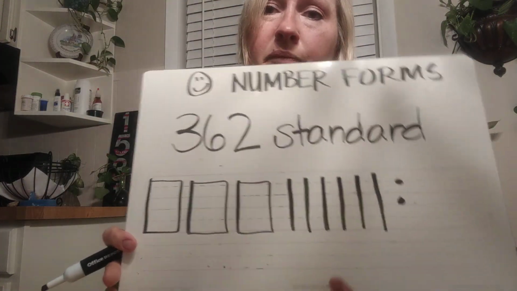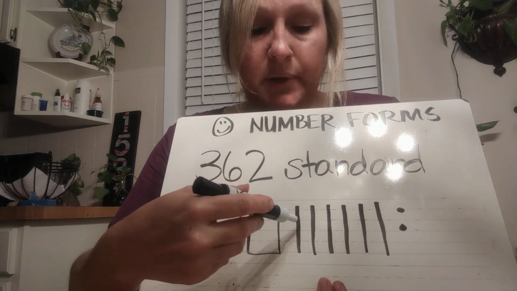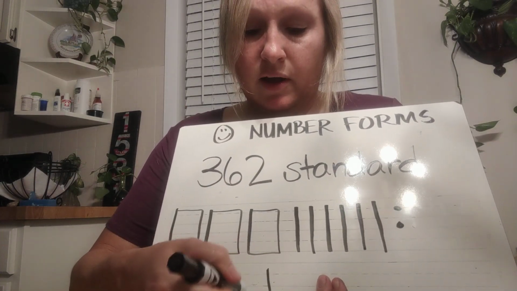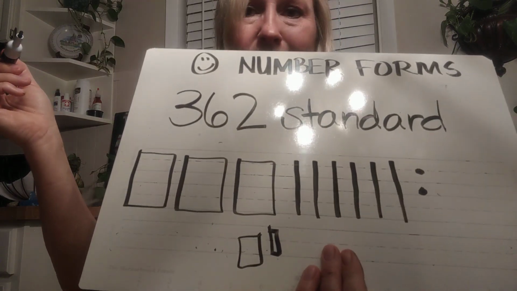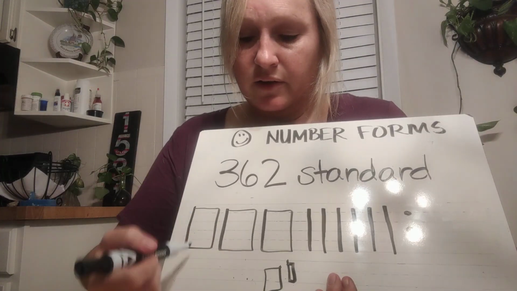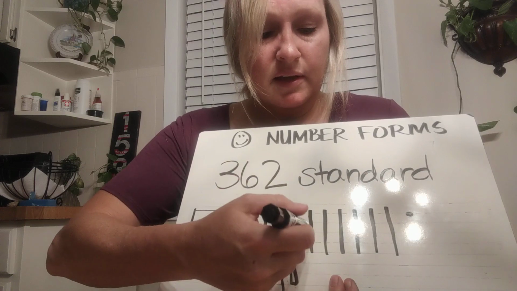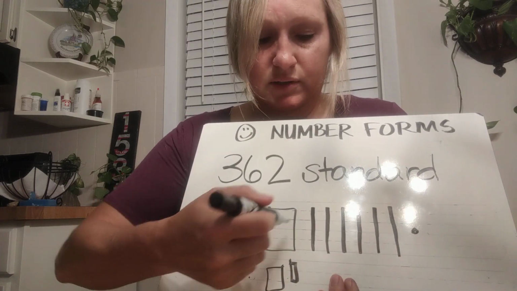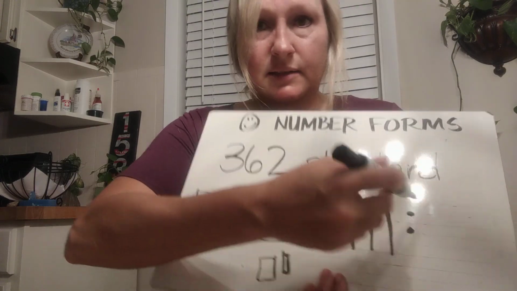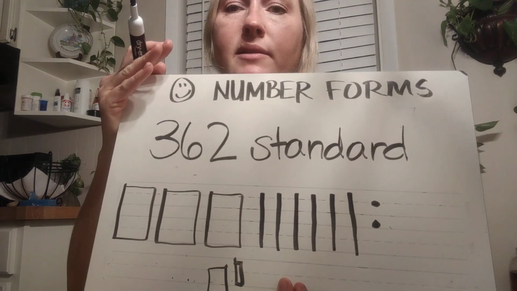Model form. Be careful that you don't draw a 100 like this and a 10 like this where they start to look the same. Be very clear. Your 100 blocks, your 10 blocks, and your 1 block. So you need 3 hundreds, 6 tens, and 2 ones.